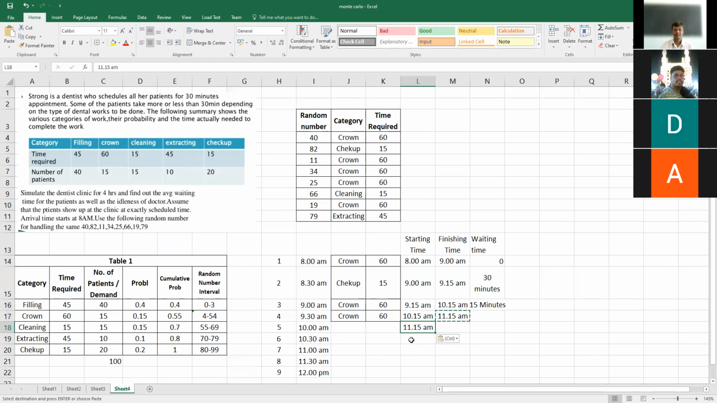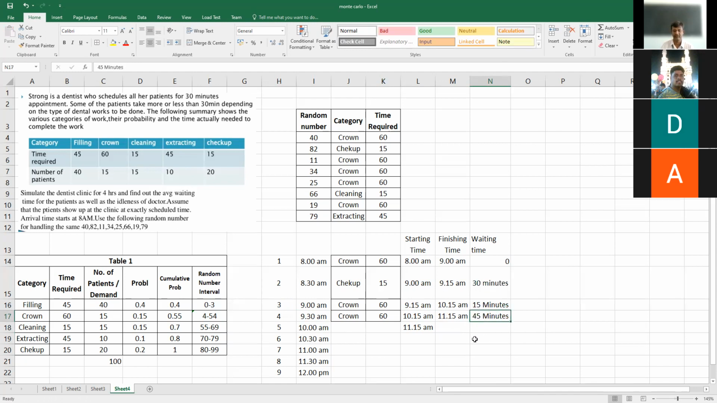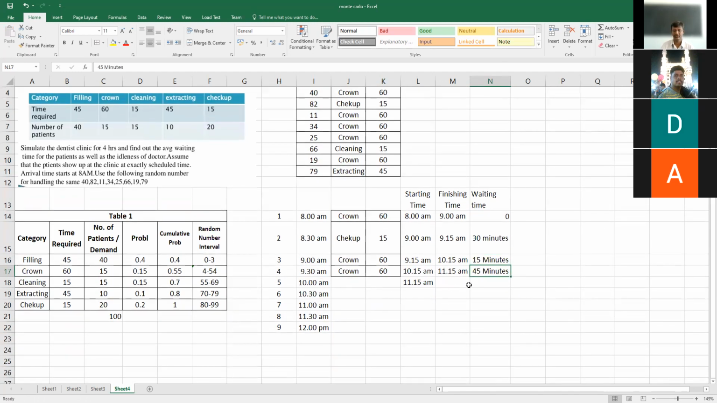Now since the patient is coming to the clinic by 9:30 and the service is going to start by 10:15, there is a waiting time of 45 minutes in the clinic. The fourth candidate waits in the clinic for 45 minutes to get his service started. Similarly, we found out for the remaining cases also.